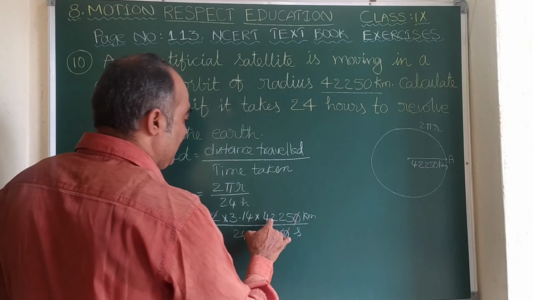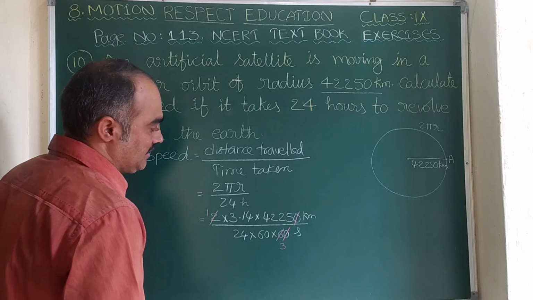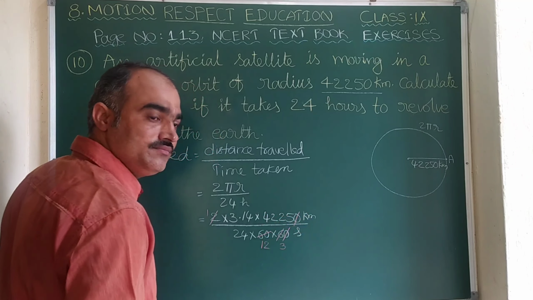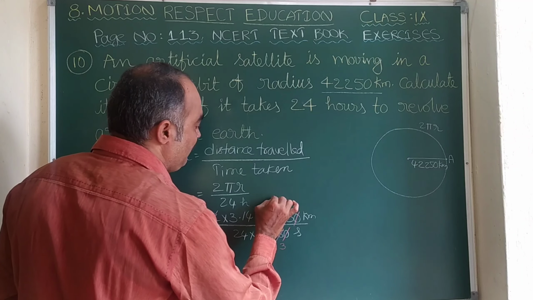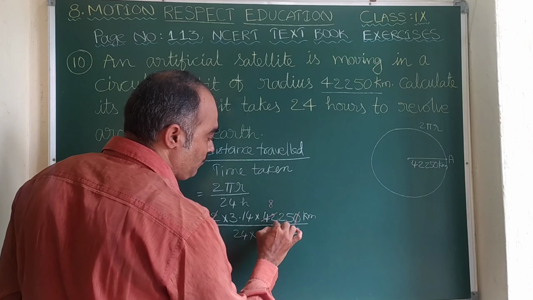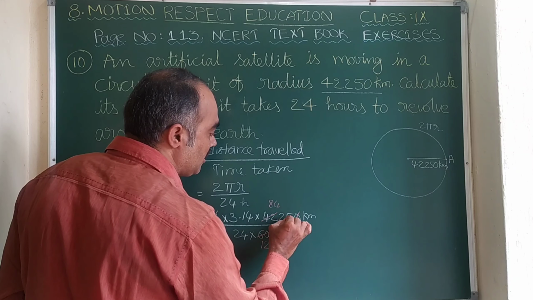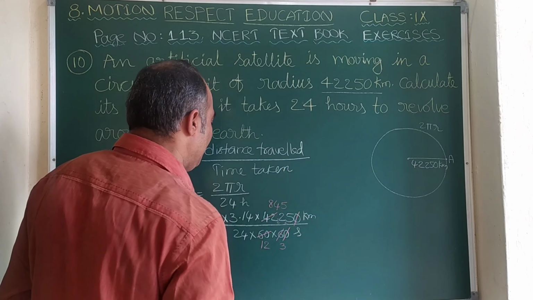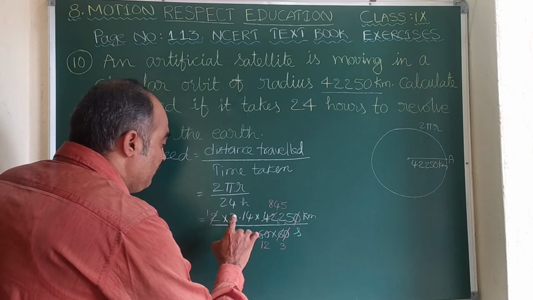Now here these two numbers let us cancel with 5. 5 12s are 60. 5 8s are 40, 2 is carry forward, 22. 5 4s are 20, 2 is carry forward, 22, 5 5s are 25.